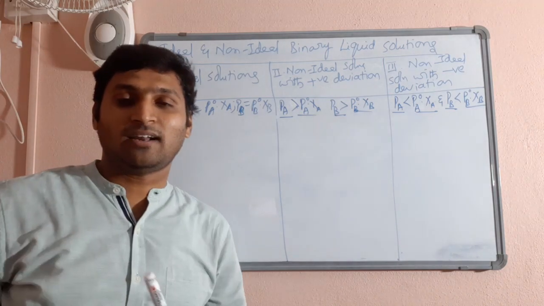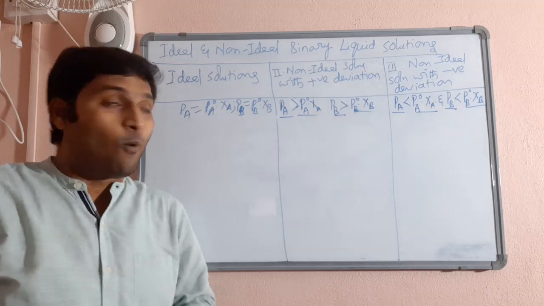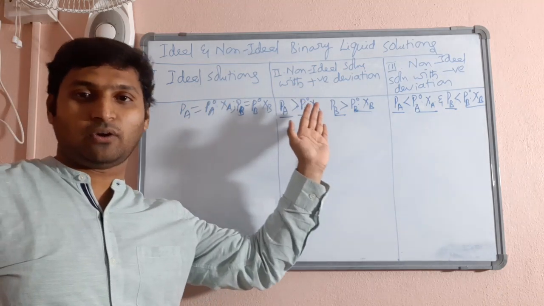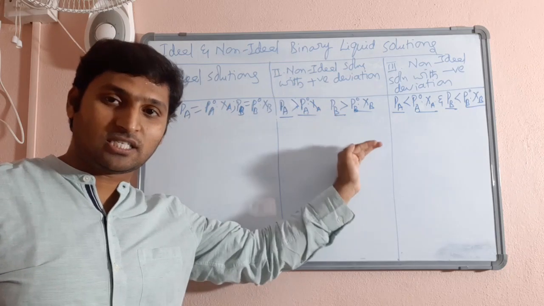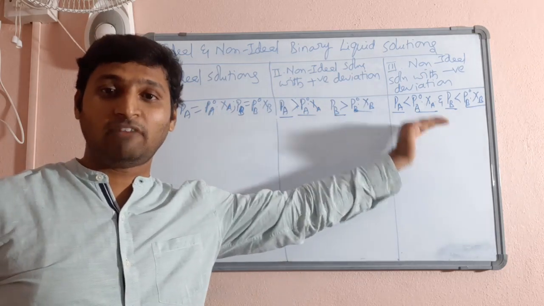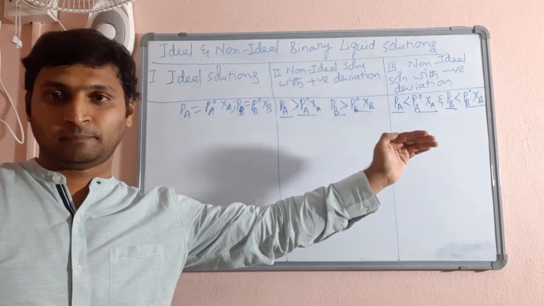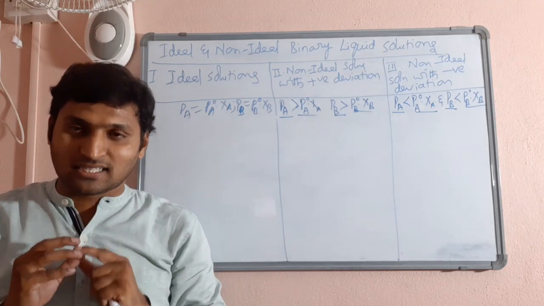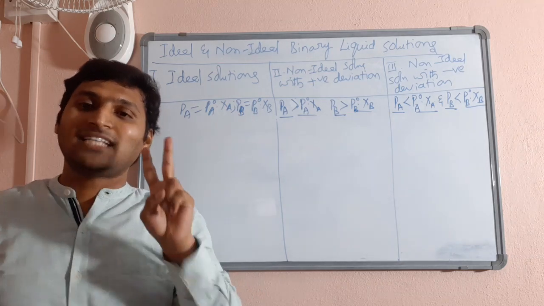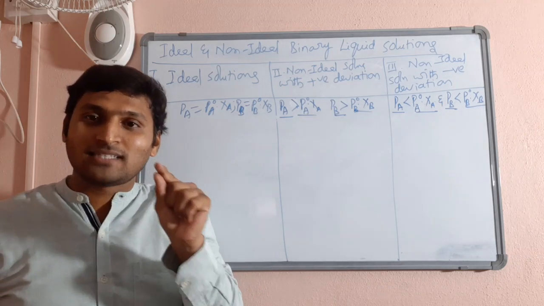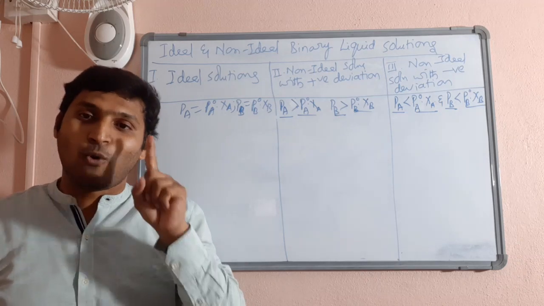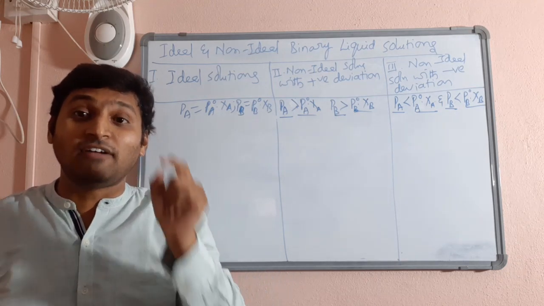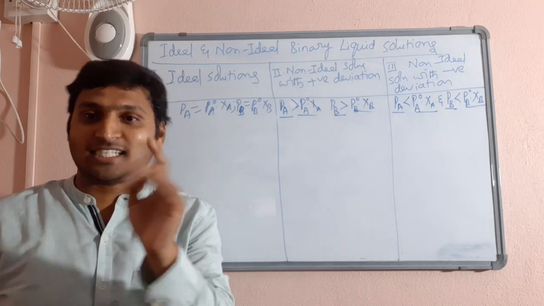Then the question comes, why? Why a set of liquid-liquid mixtures can behave ideal? Why a set of them should behave non-ideal with positive deviation, and why a set of them should behave non-ideal with negative deviation? The answer is, yesterday while we were discussing, two major factors influence the vapor pressure of a liquid. One is the nature of liquid, where nature of liquid in terms of intermolecular interactions we talked about.